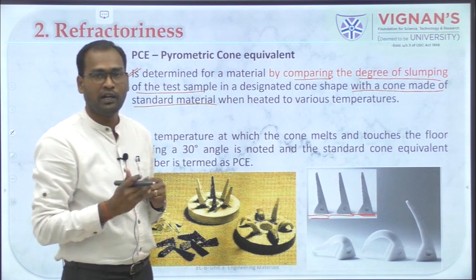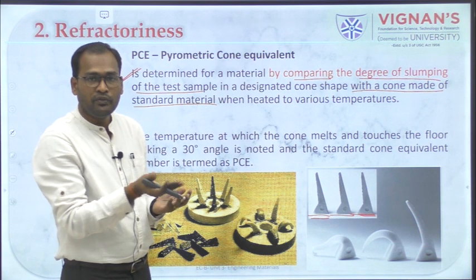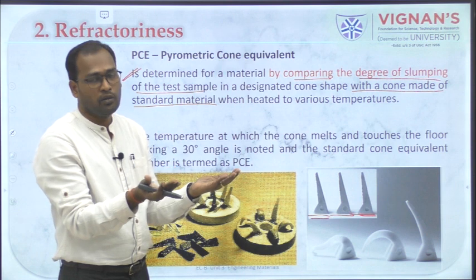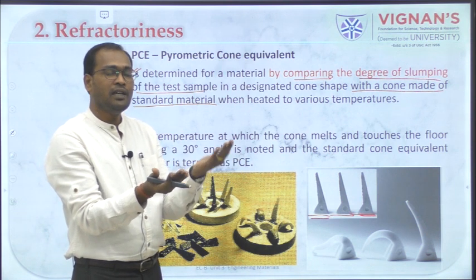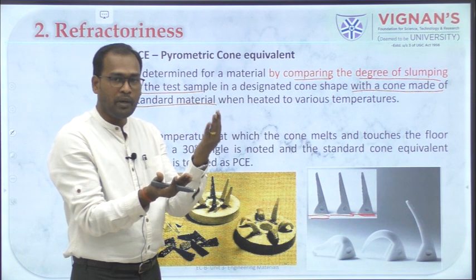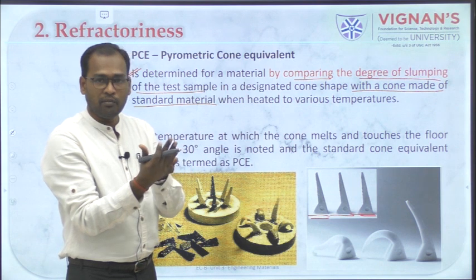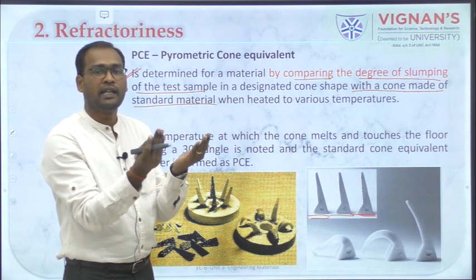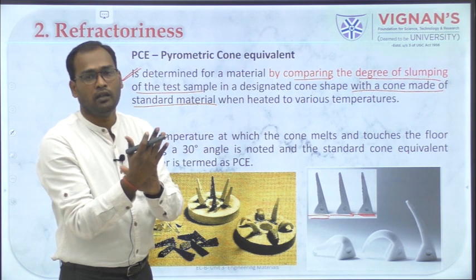So you are going to compare the fusing temperature of your material with a standard cone material. If you see at what temperature your material starts fusing, and the standard material also fuses at the same temperature, then you can take the number of this cone as the pyrometric cone equivalent.